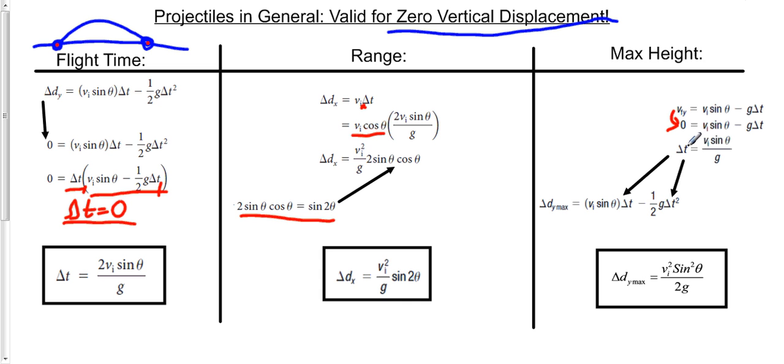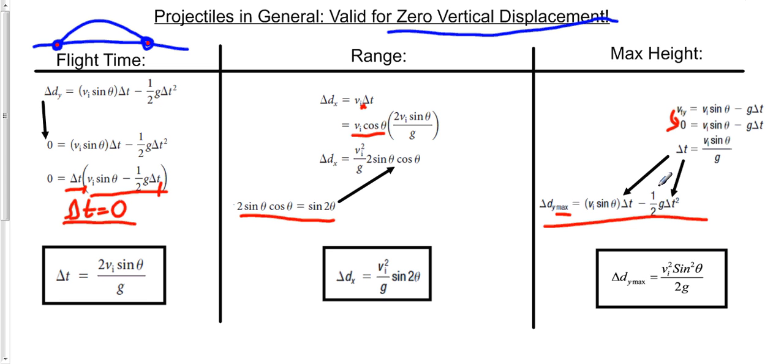So do a little bit of rearranging. I get delta t is vi sine theta over g. So that tells me at this time, the projectile will be at maximum height. So that is when I will find it at maximum height. So what I can do to find out where it will be then is take this value for t and plug it in for our vertical height equation. Notice I put max here.